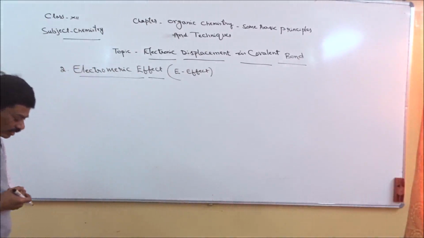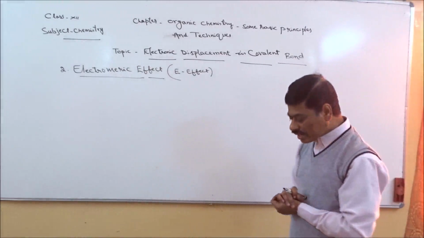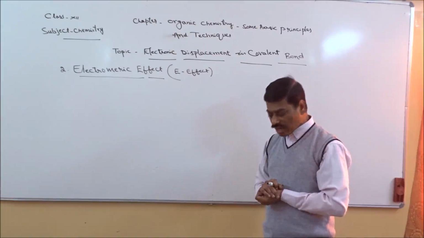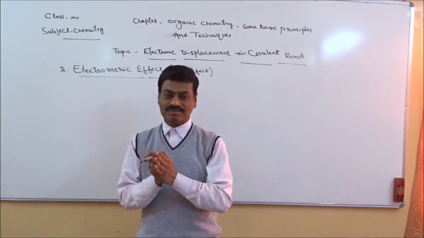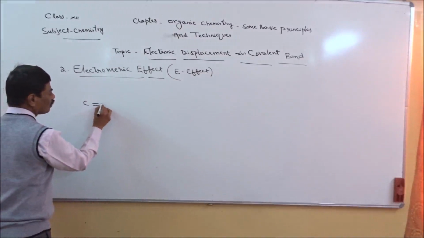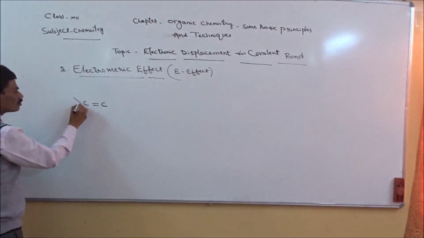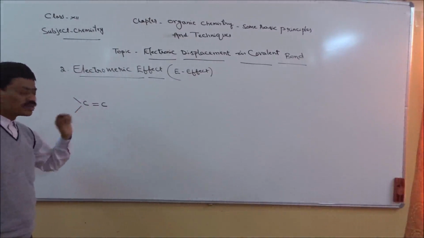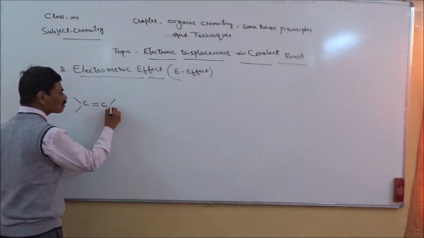Now let us see this electrometric effect in two different ways. First one is, the attacking reagent is going to attack the compound containing a double bond at a particular carbon atom. Imagine in this case, right? Here we have a double bond between these two carbon atoms. So we can say this is an